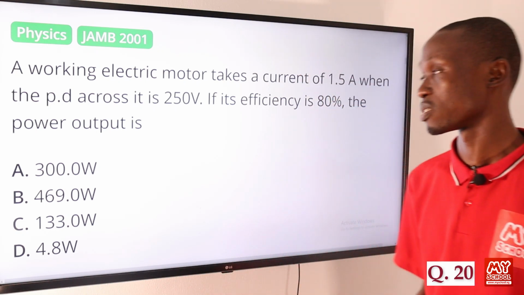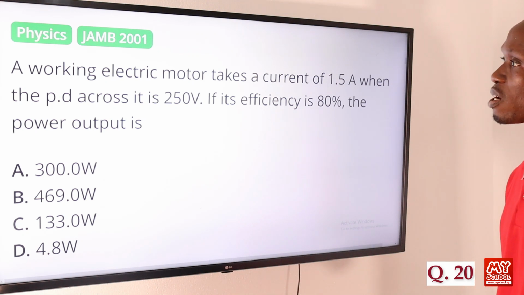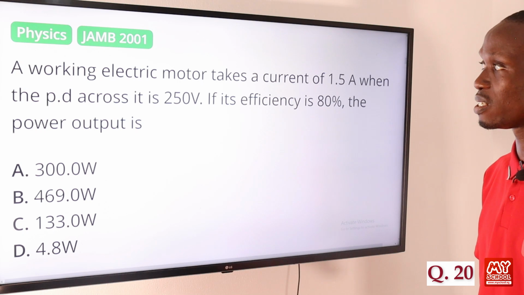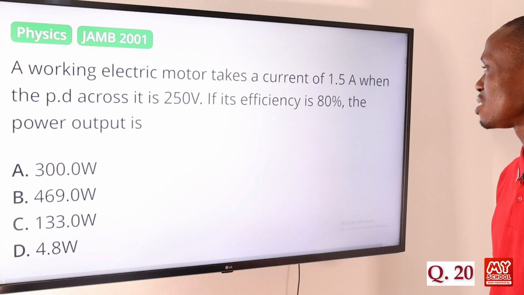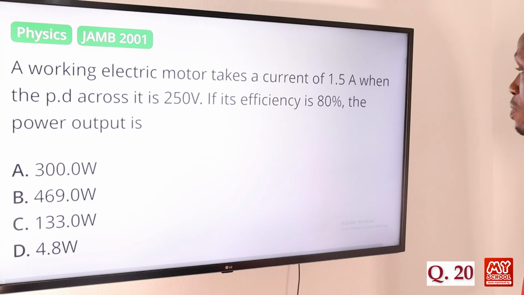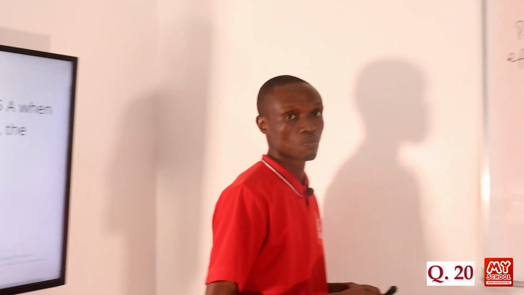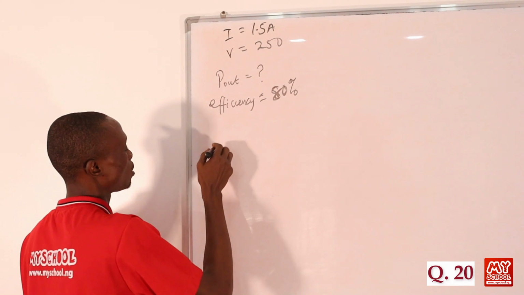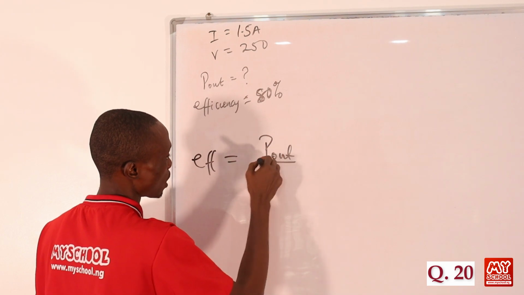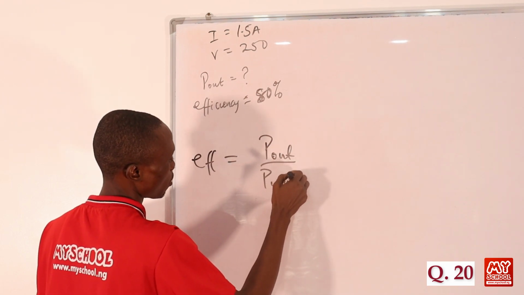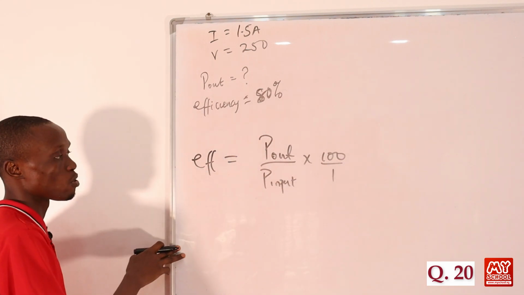Moving on to question 20. A working electric motor takes a current of 1.5 amperes when the potential difference across it is 250 volts. If its efficiency is 80%, the power output is, so let's move over to the board to provide answer to this question. So electrical efficiency, okay, so efficiency is equals to power output all over power input times 100 over 1. But if you look at this question carefully, we are not given power input.